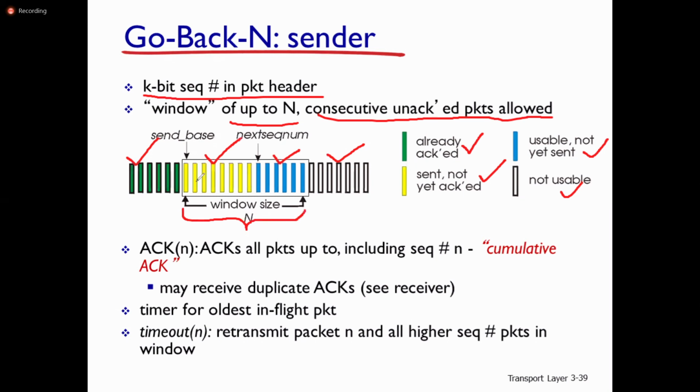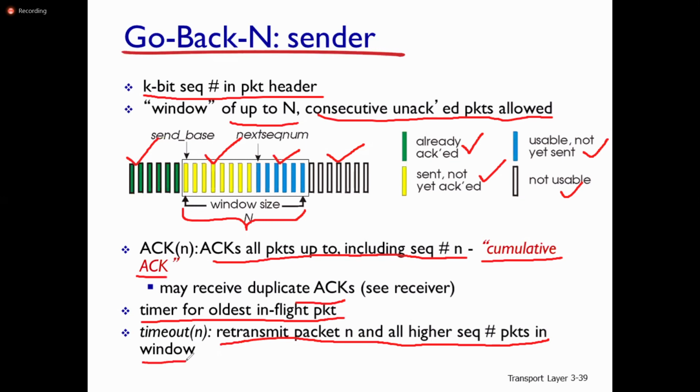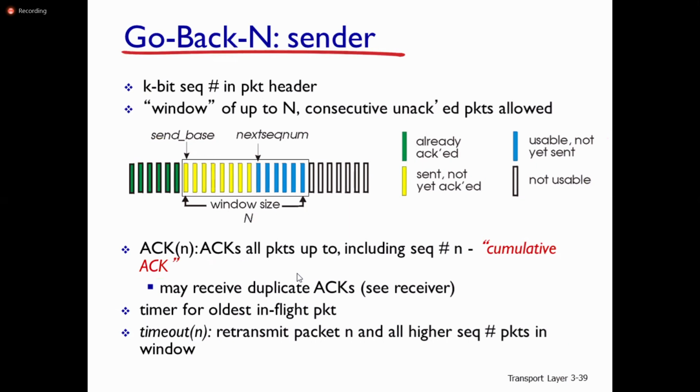The window covers packets sent but not yet acknowledged, and the packets that are ready to send. Acknowledgements are for all packets up to and including the sequence number. A cumulative acknowledgement is sent in Go-Back-N, and we will see the scenario. The sender may receive duplicate acknowledgements from the receiver. There is a timer for the oldest in-flight packet, the oldest unacknowledged packet. Whenever the timer expires for packet n, it retransmits packet n and all higher sequence number packets in the window. This is the Go-Back-N pipeline protocol.